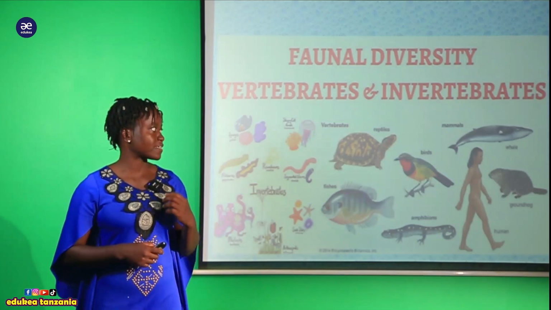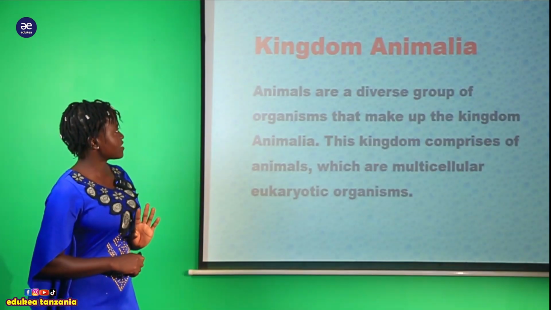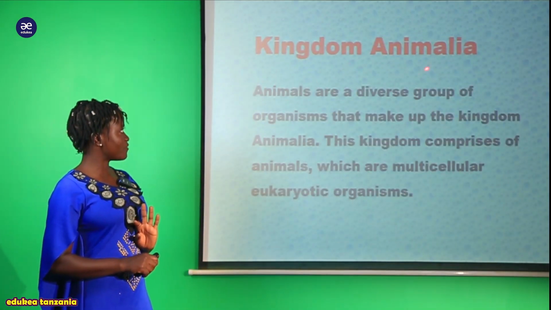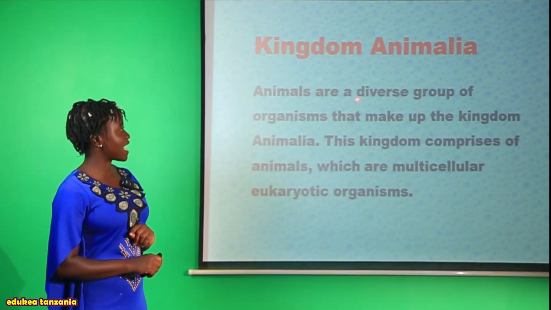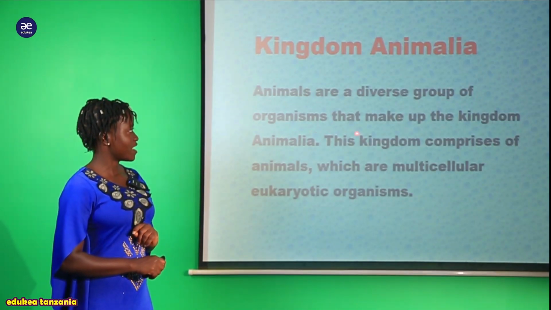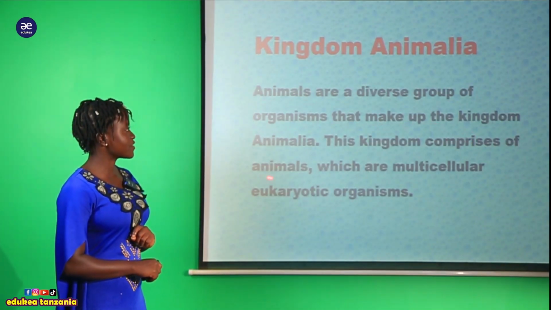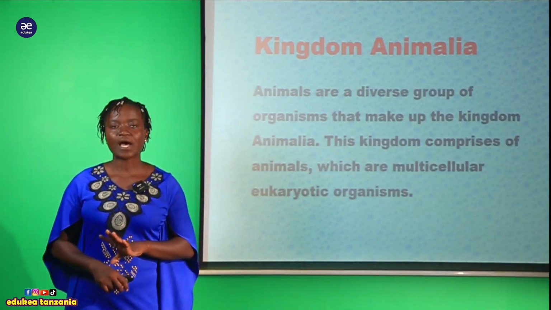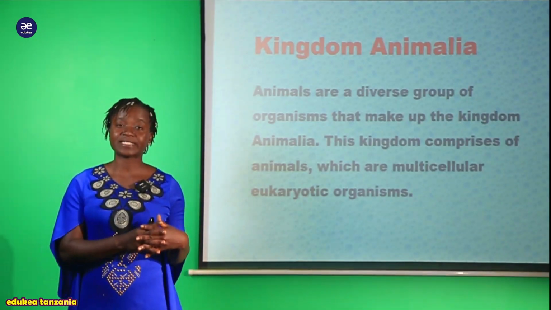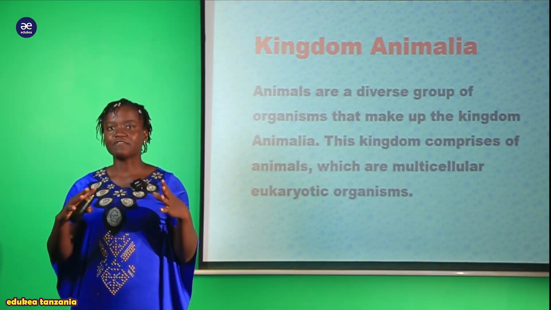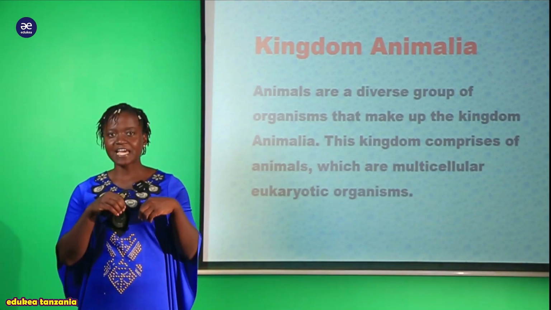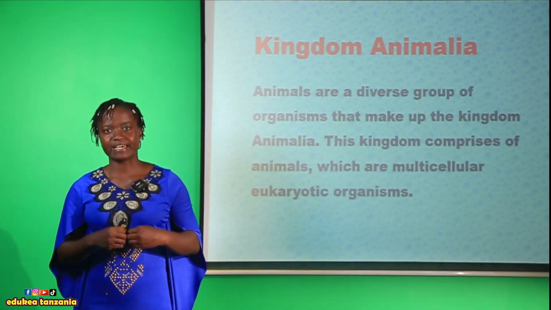So let's see now. We are saying that in the kingdom Animalia, animals are a diverse group of organisms that make up the kingdom Animalia. Wanyama wote ambao wanapatikana in the environment wanapatikana ndani ya hii kingdom Animalia.